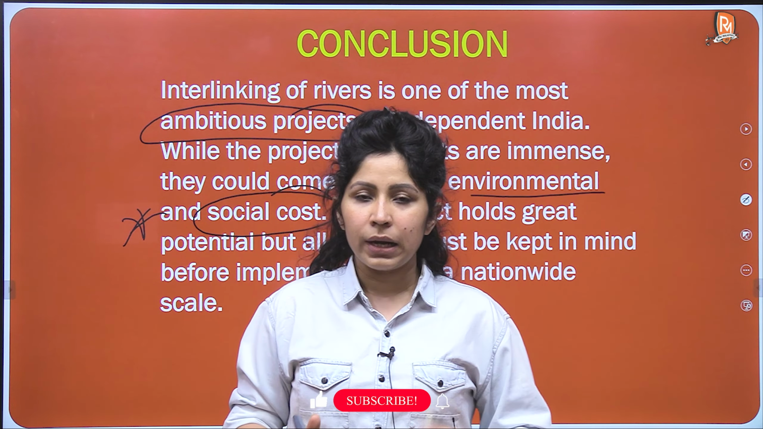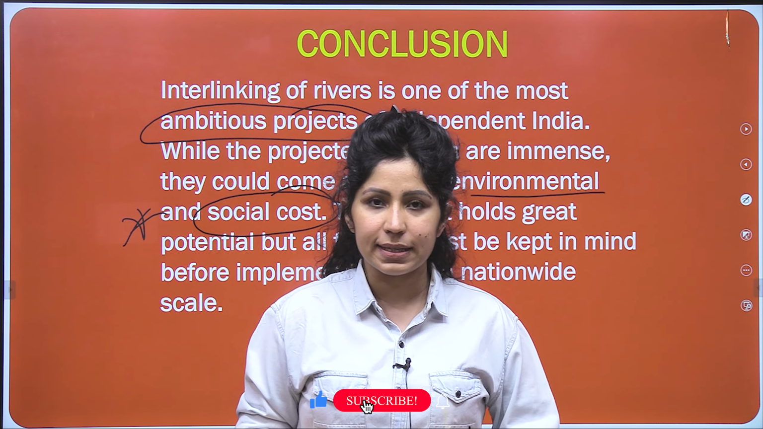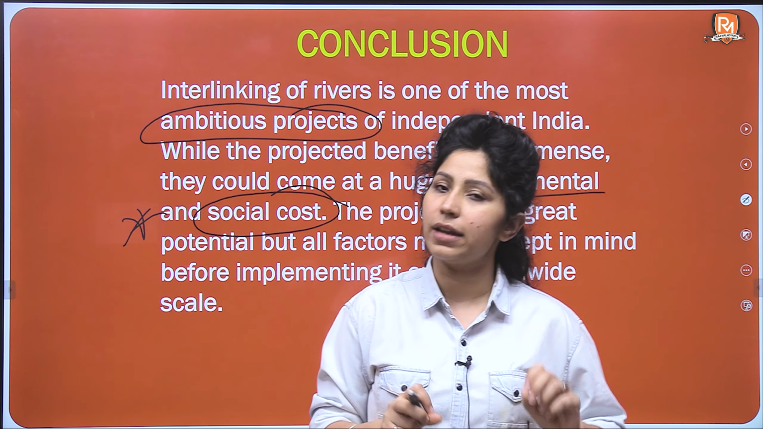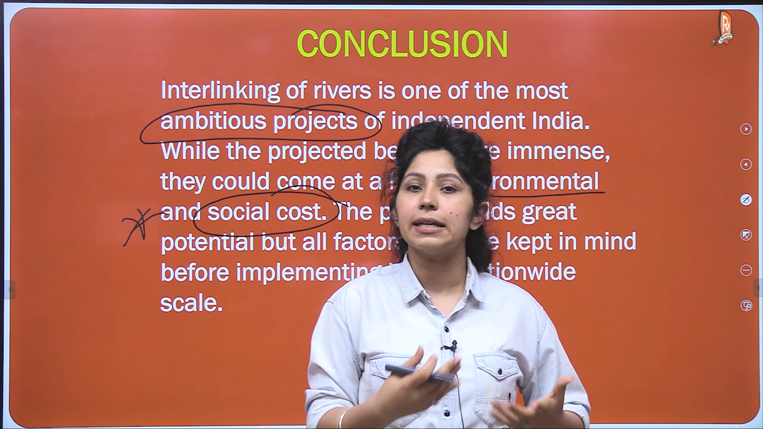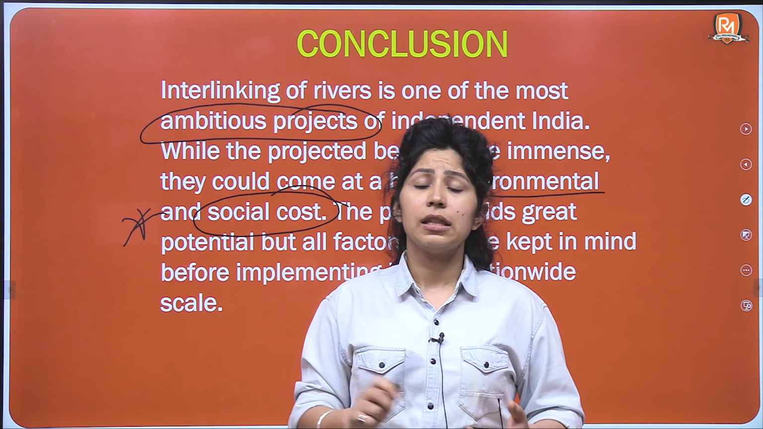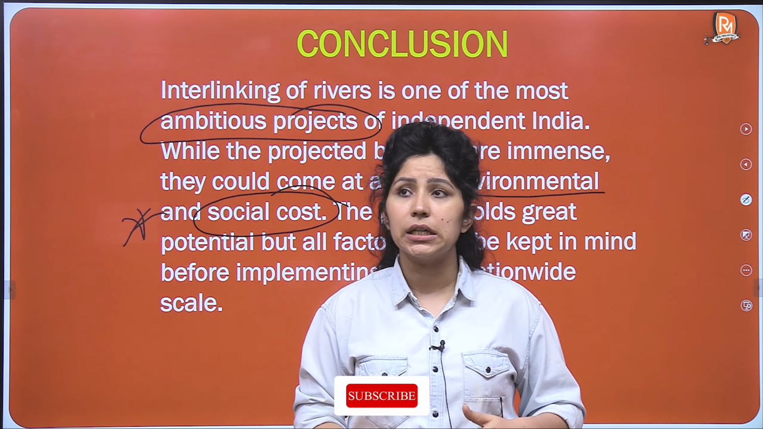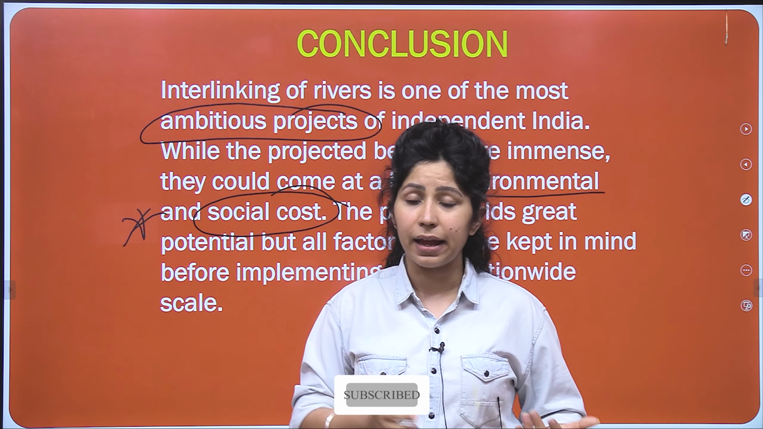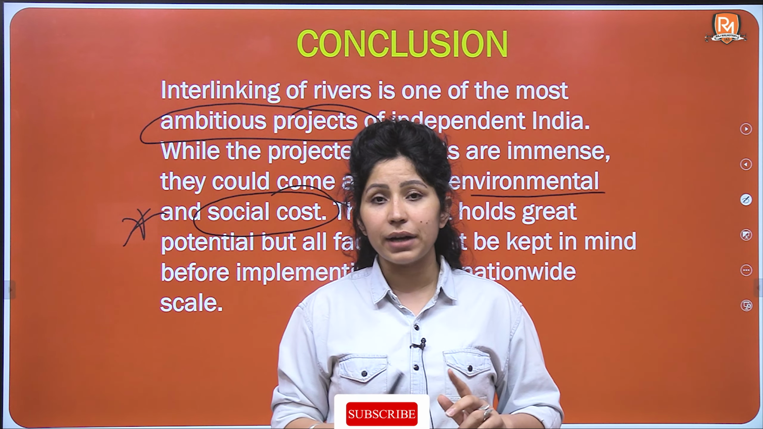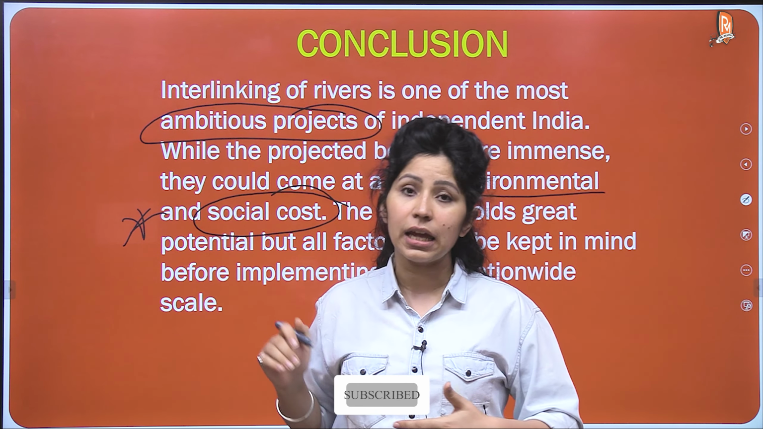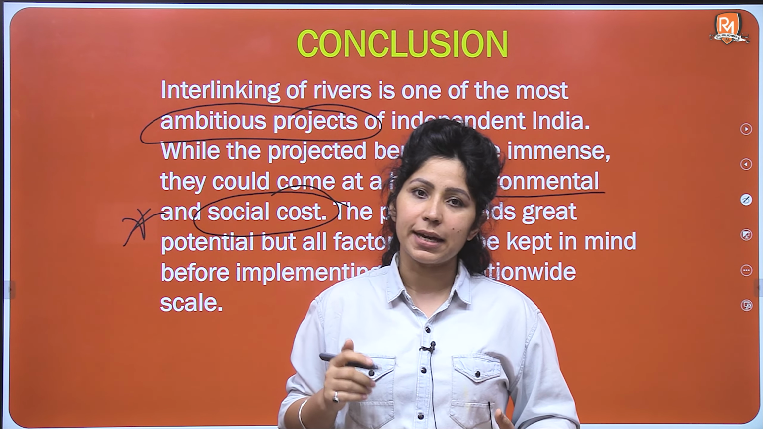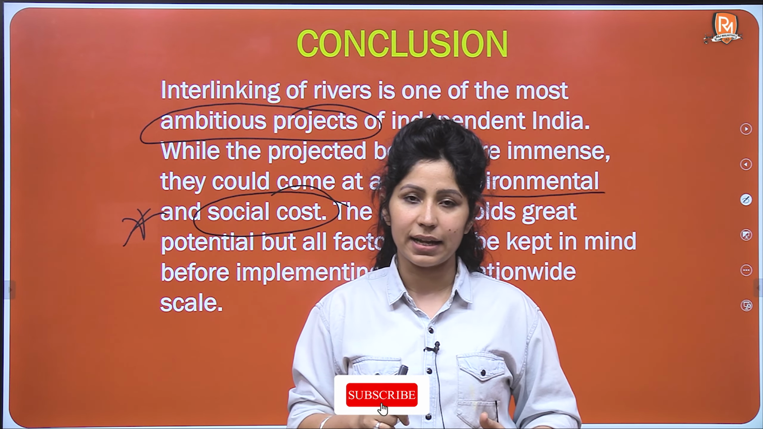So, in whatever part of India you are staying, your state or a neighboring state must have been affected by interlinking of rivers in the past, or it is likely to be affected in the future. The tribals, the biodiversity, the availability of water resources, the disasters that will occur after this interlinking of rivers is carried out. So make sure that when you are writing your answer around this very important, very common and very recurrent topic of UPSC, you include those examples in your answer.